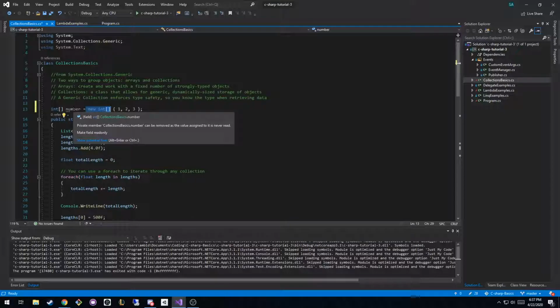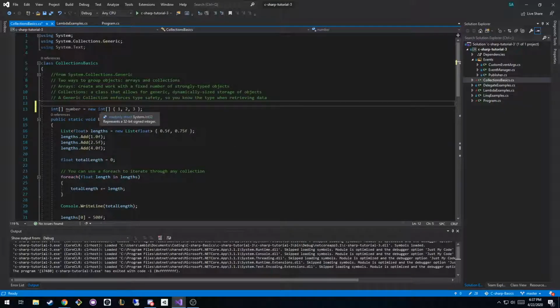And if I hover over int, you can see it comes from System.Int32. It's a primitive type, built into the system. How do I even explain this? It doesn't come from a library or anything. It's literally a type that's built into the system.